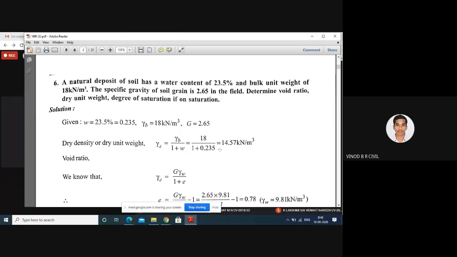In this problem, they gave the water content, 23.5, the bulk unit weight, 18 kilonewton per meter cube, and the specific gravity, 2.65. You have to calculate void ratio, dry unit weight, and degree of saturation. Please take down the problem.